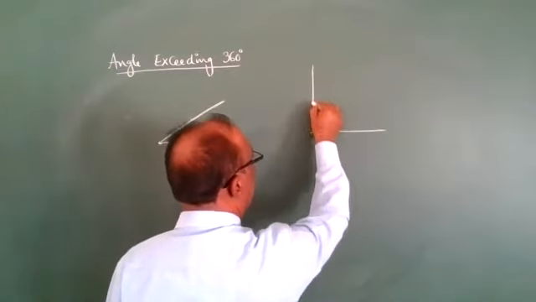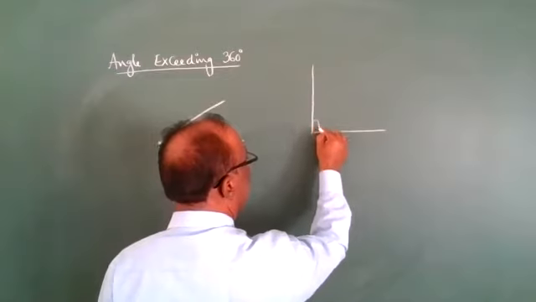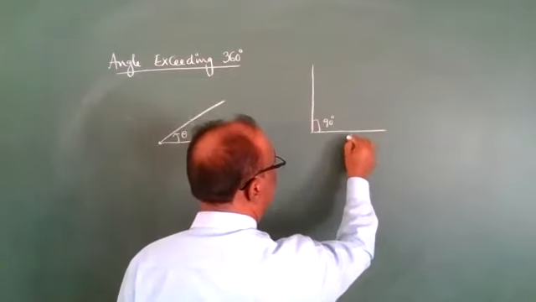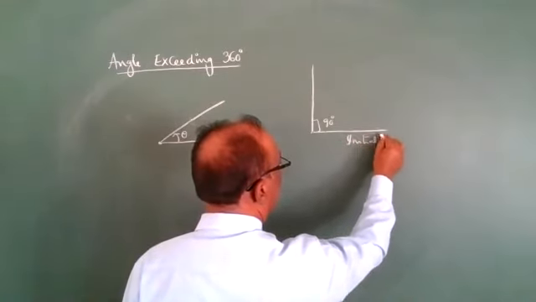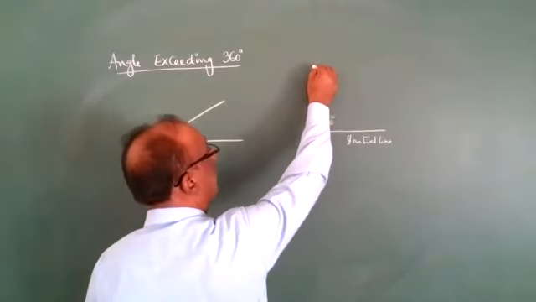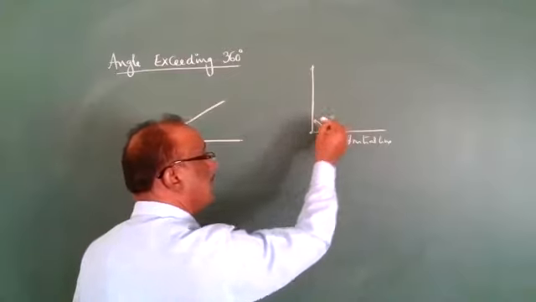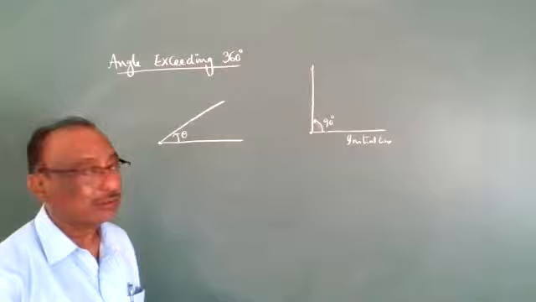This line is going vertical, the angle is 90 degrees. This is the fixed point, this is the final line. The angle is moving upside, therefore positive 90 degrees.